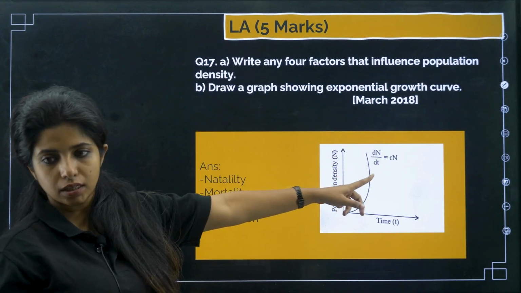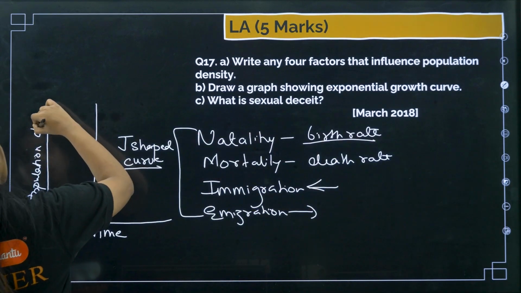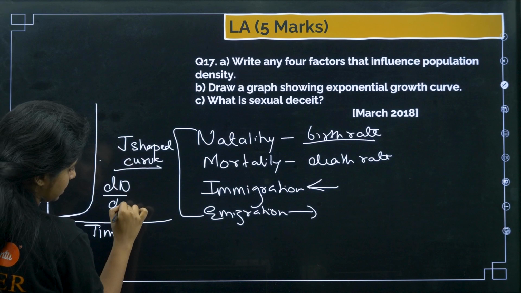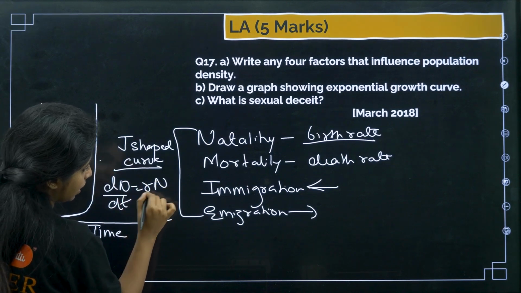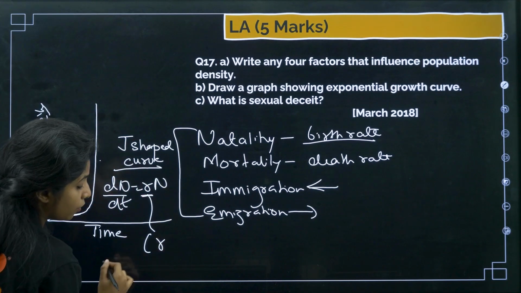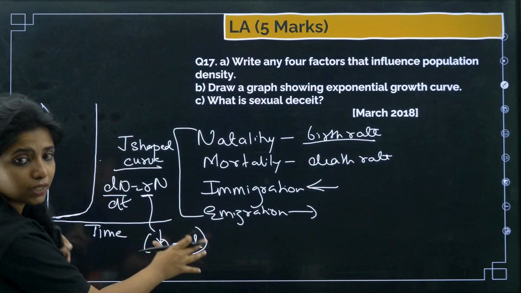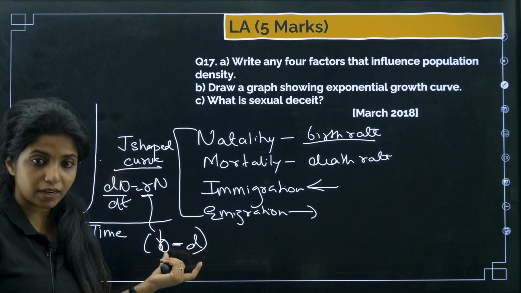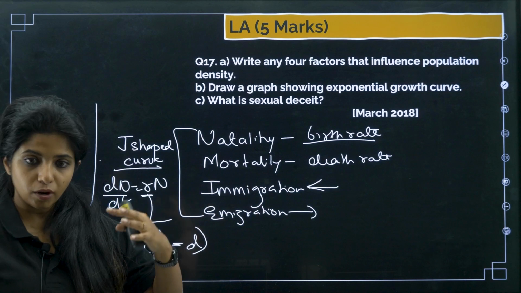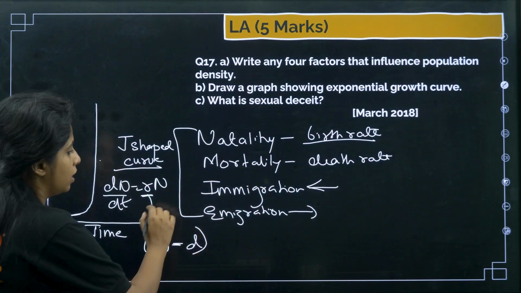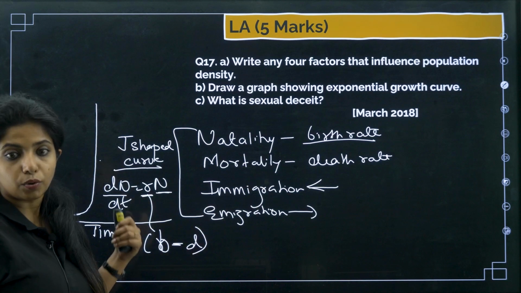So this is population density, that is a change. So if population density is there, and if I change, how do you see? dN/dt = rN, where what do you mean by r? The number of people who are born minus the death. This is an extra thing. The people who are born, people who are dying. That is the next population that you are having, into N, that is the previous population size that you had. This is what you find.